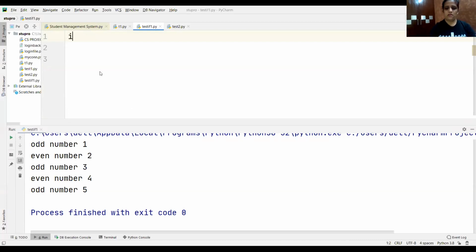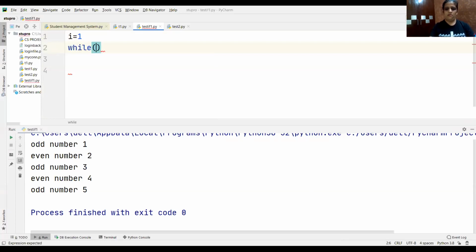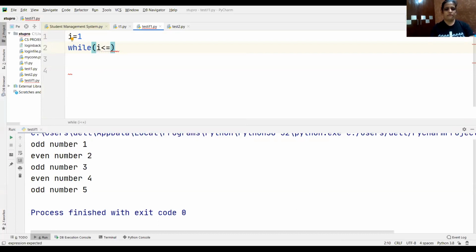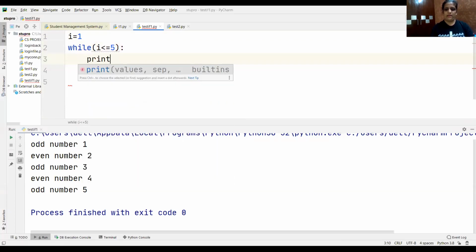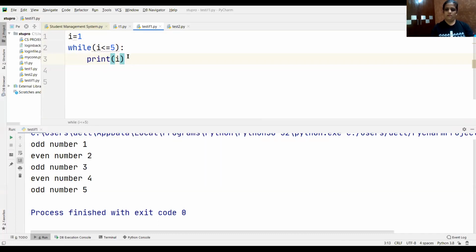Let me write it here. I is equals to 1, while I is less than equals to 5. Put the semicolon here. Print I. Fine. Now what?